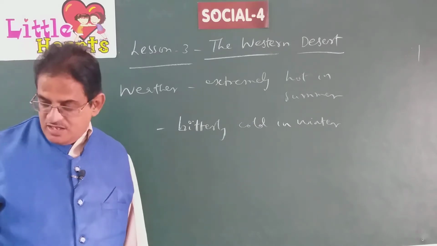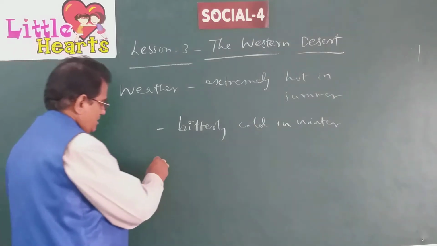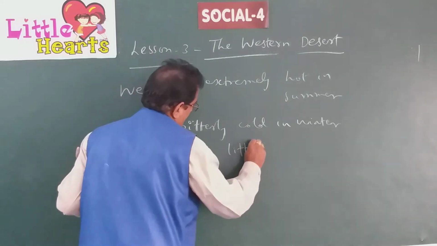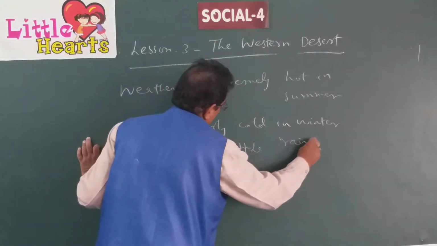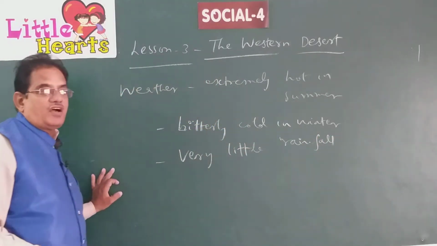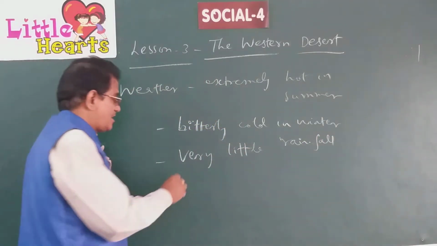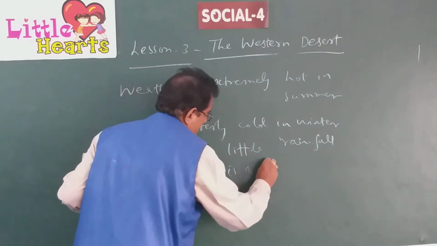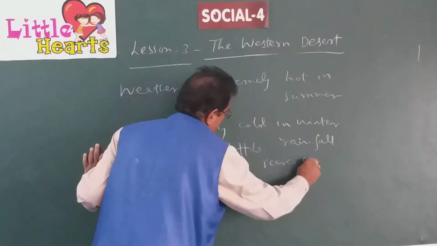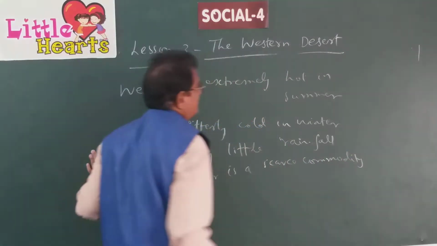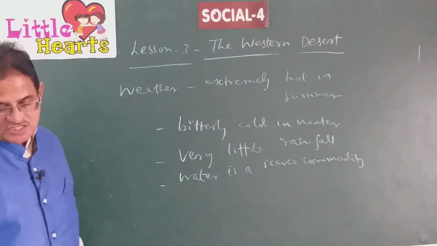And moreover, the desert region will have very little rainfall, and water is a very scarce commodity here. Water is rarely available in the desert regions.